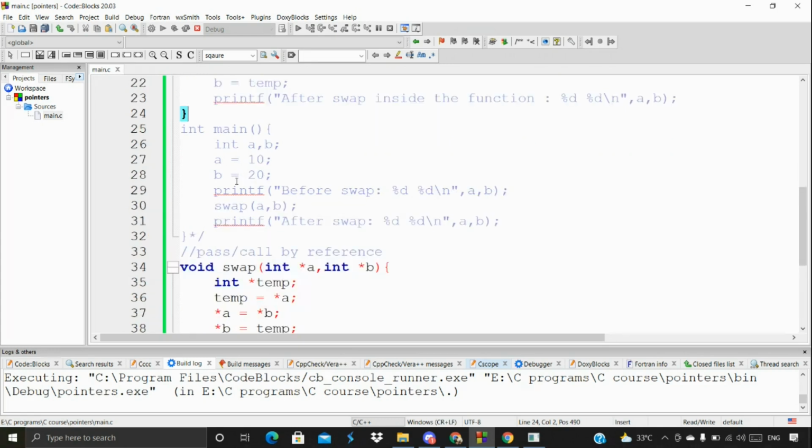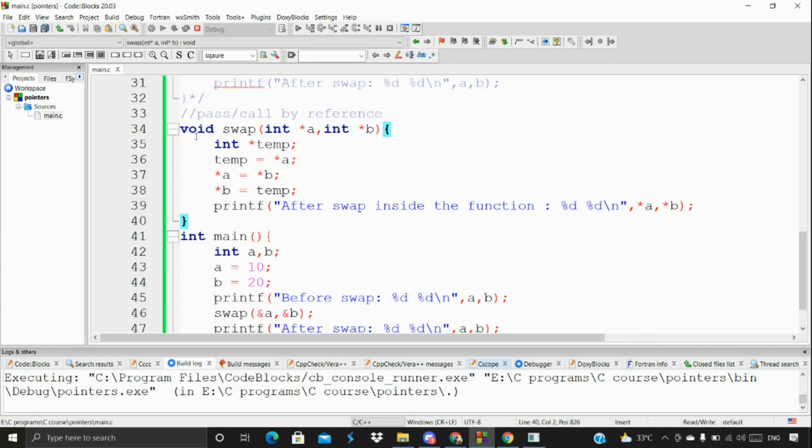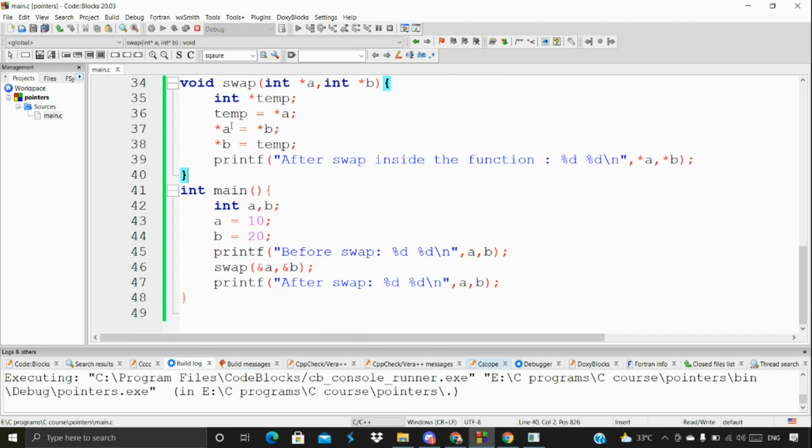Even here, once the function finishes, it is discarded from the main memory. But this functionality makes changes to the variables at their addresses inside the main memory, that's what we're doing here.